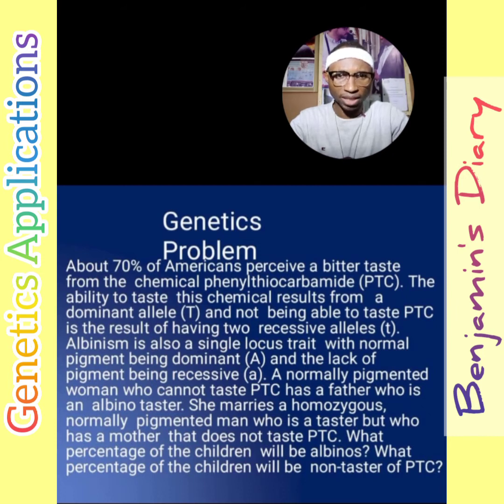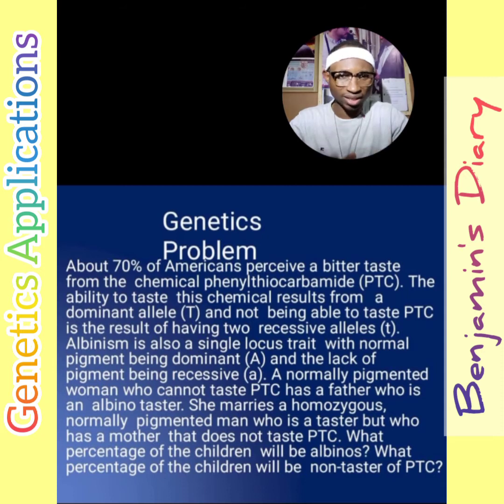A normally pigmented woman who cannot taste PTC has a father who is an albino taster. She marries a homozygous normally pigmented man who is a taster, but who has a mother that does not taste PTC. What percentage of the children will be albinos? That's the first question. Then again, what percentage of the children will be non-tasters of PTC?